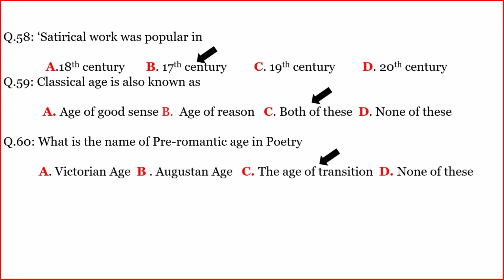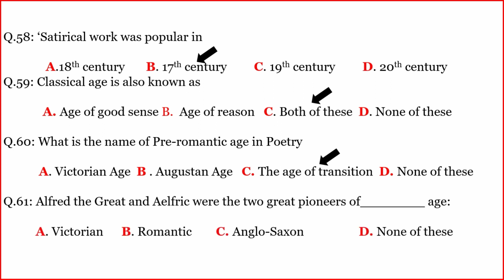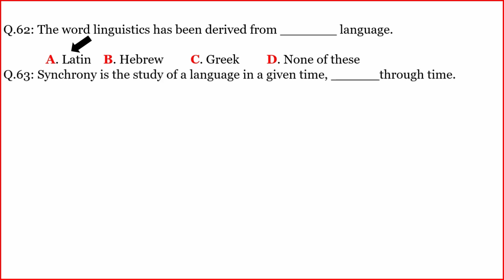The age of transition. Another question. Alfred the Great and Aelfric were the two great pioneers of dash age. The correct option is C. Anglo-Saxon. Another question. The word linguistics has been derived from dash language. The correct option is A. Latin.